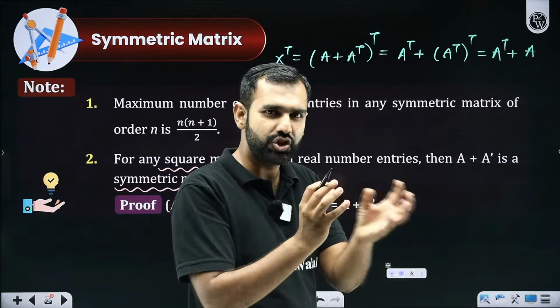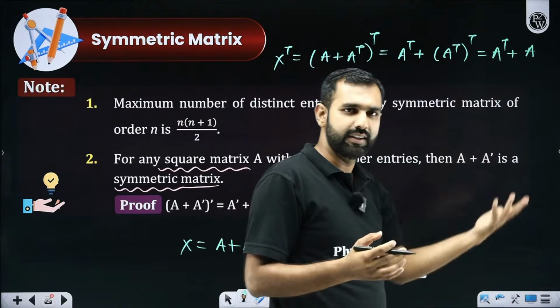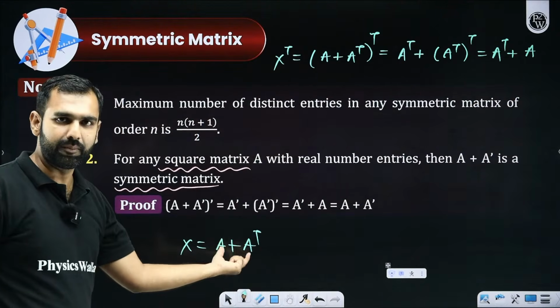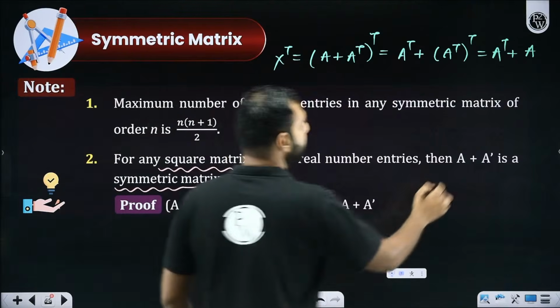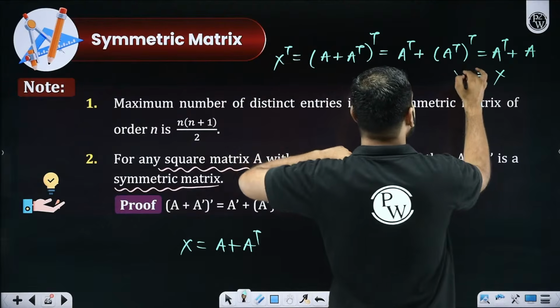And with matrix addition, they are clearly commutative. So A transpose plus A or A plus A transpose, it is same. What is A transpose plus A? Sir, A transpose plus A is A plus A transpose, which is X. So this is X. What is X? So the transpose of X is X.